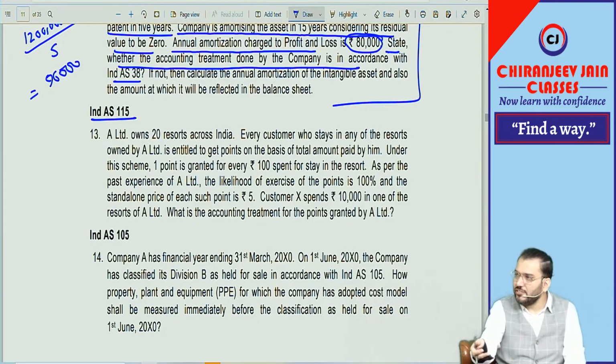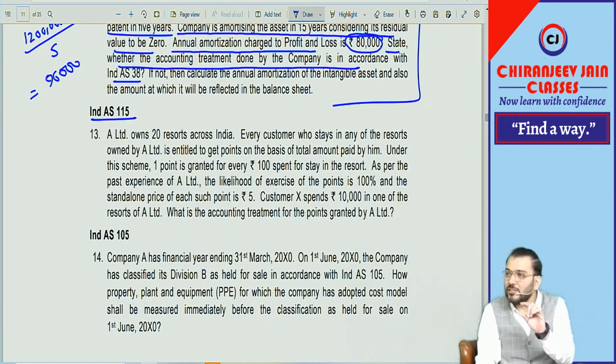When you purchase any item, one option will be given to the customer. With that option, you can purchase an additional item in the near future at a discounted price. That is known as a customer loyalty program. Remember, we have done one question on that. Correct now? Remember? So that question.